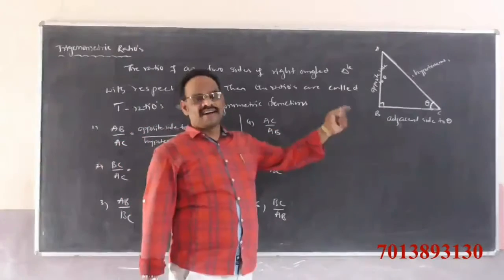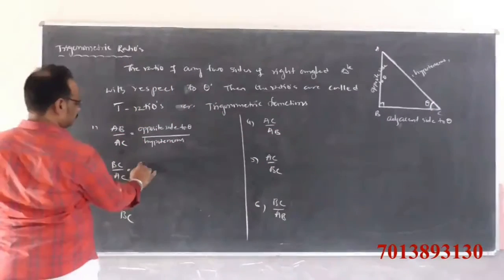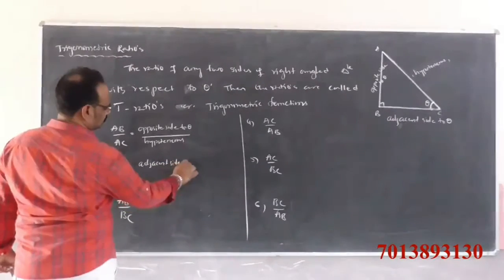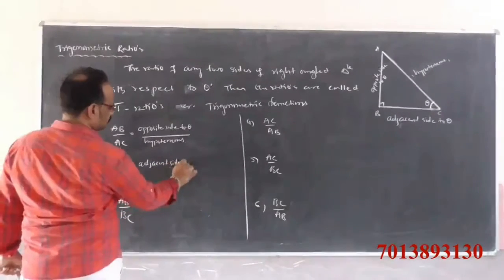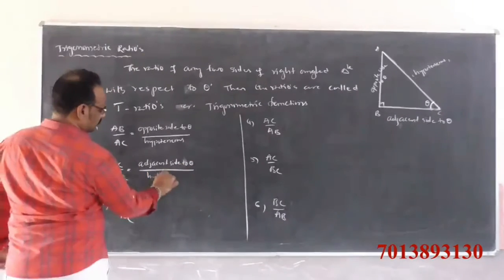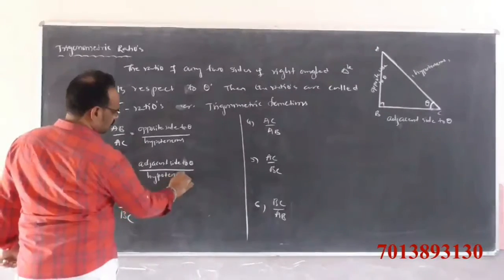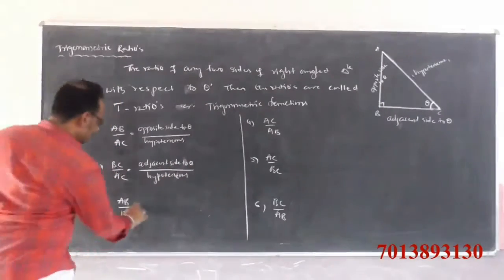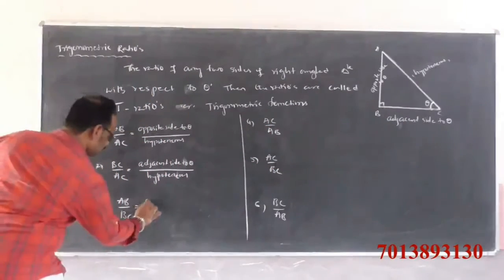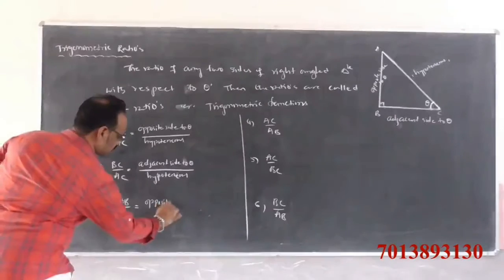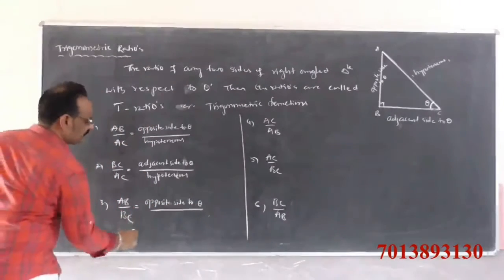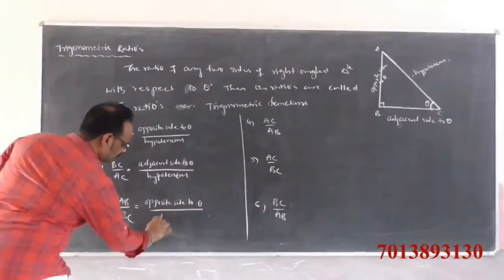BC is the adjacent side to theta, by AC is again the hypotenuse. AB is the opposite side to theta, by BC is the adjacent side to theta.